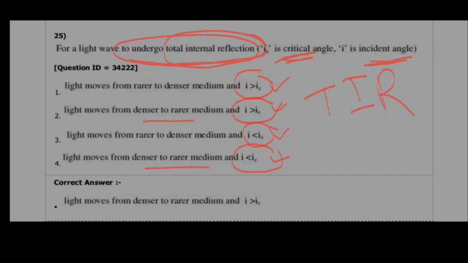You should choose the medium direction and then find which angle should be greater. Light moves from denser to rarer.